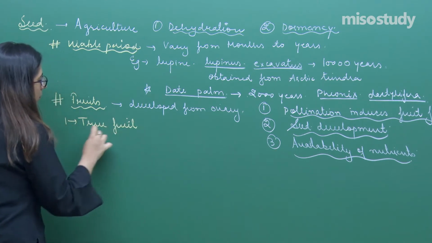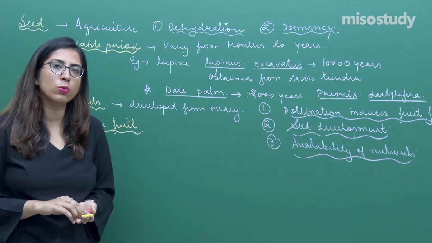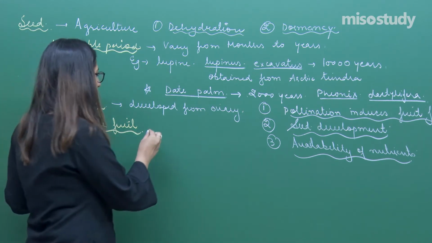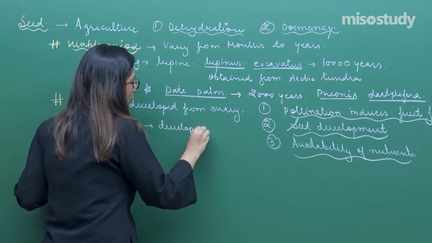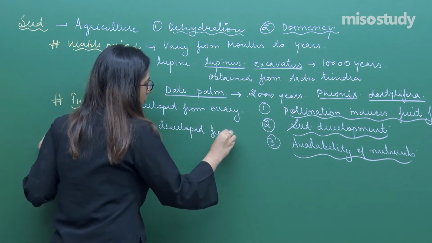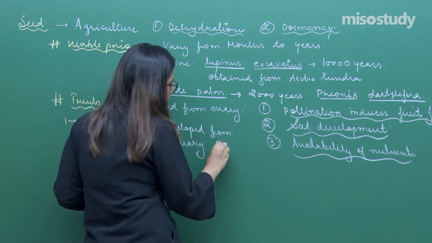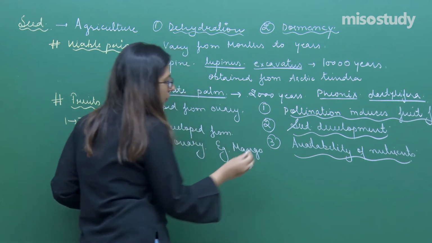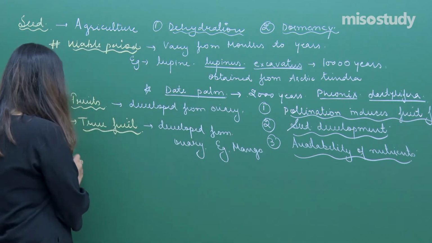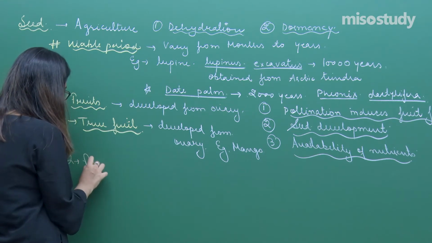True fruits are those fruits which are developed from the ovary. You can take an example of a mango. The second type we have is false fruit.